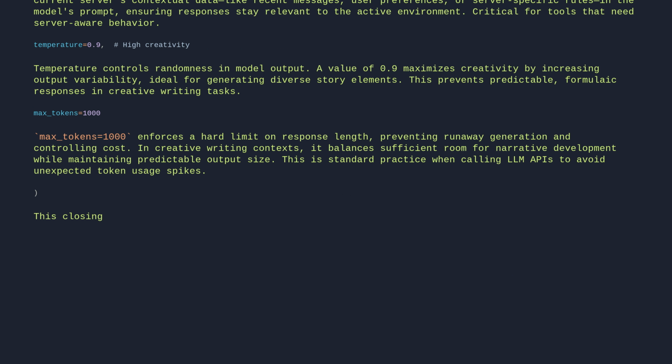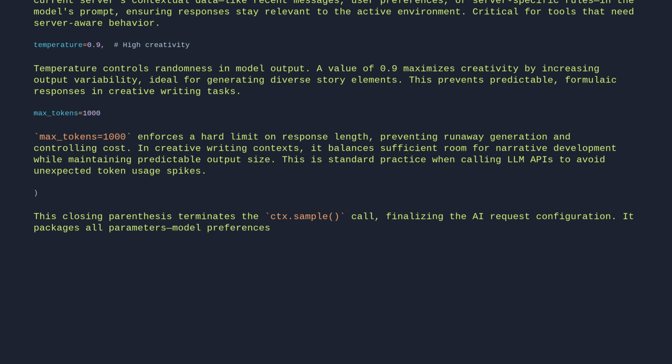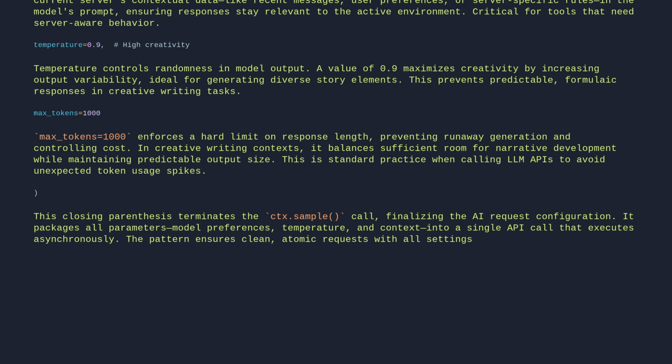This closing parenthesis terminates the ctx.sample call, finalizing the AI request configuration. It packages all parameters, model preferences, temperature, and context into a single API call that executes asynchronously. The pattern ensures clean, atomic requests with all settings explicitly defined before execution.